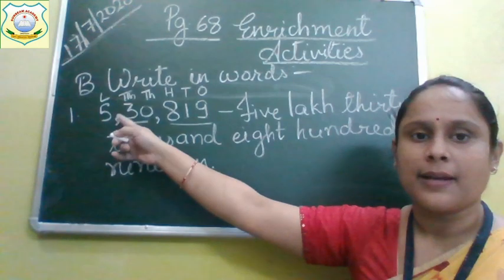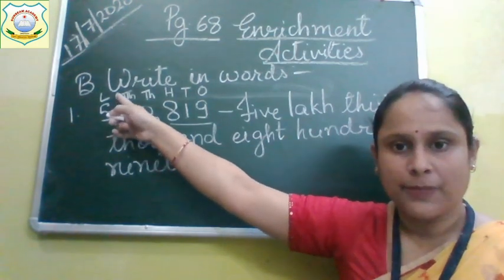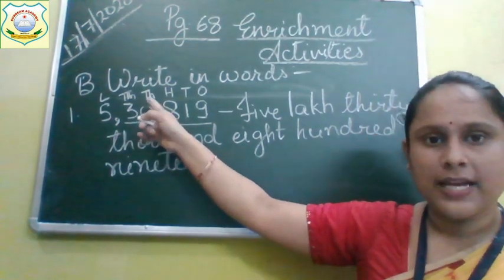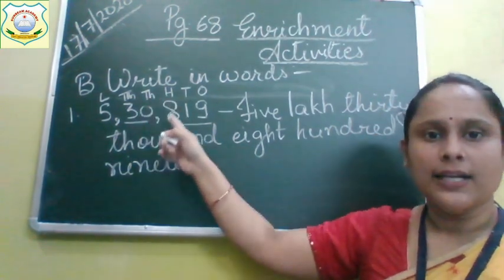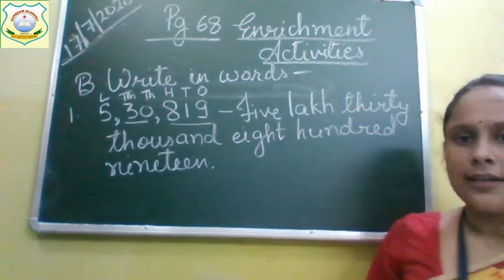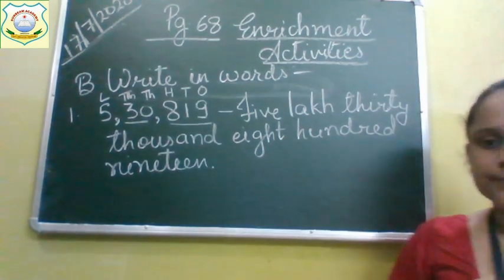How to read this number? 5 at the lakhs place, so 5 lakh, 30 thousand, 819.